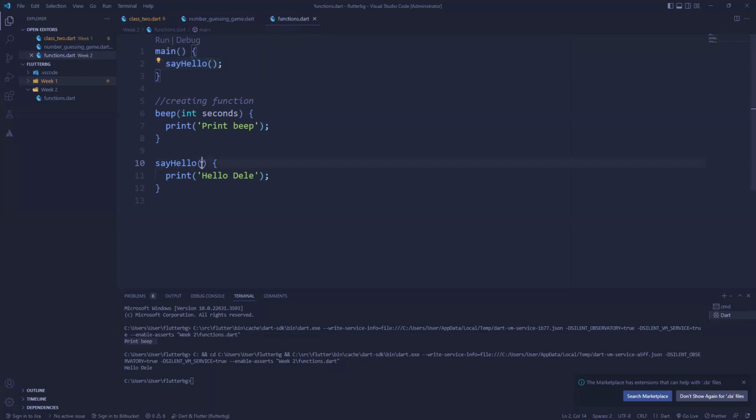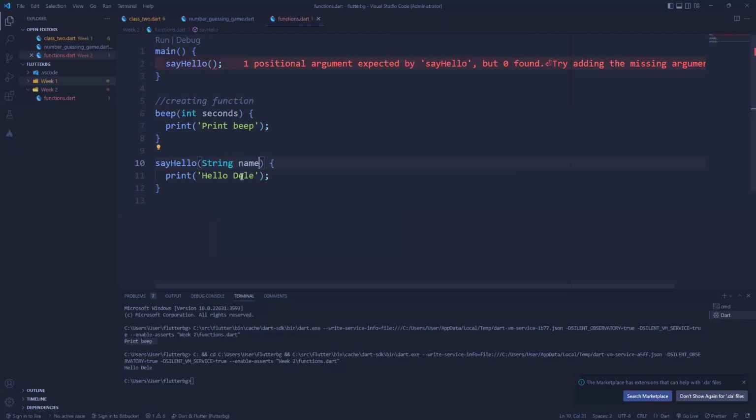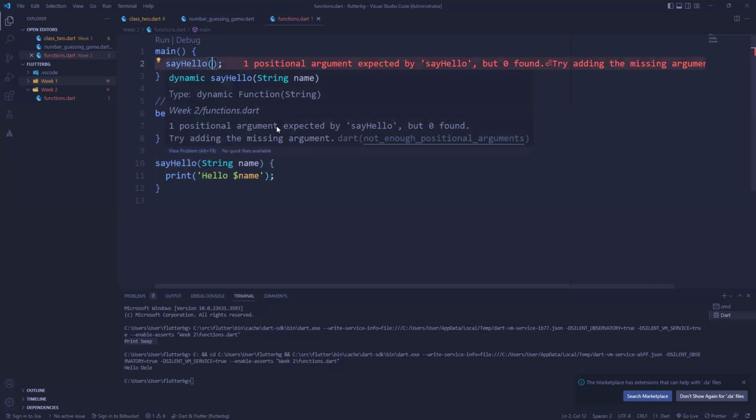So I want to be able to take in a name as an argument, and a name is a string, right? So I'll just say string name. Instead of saying hello daily, I'll now say hello name. But remember, I have to put the $ sign so I treat this as a variable. You can see now it needs an argument, and it's of type string. So I have to pass in a string.